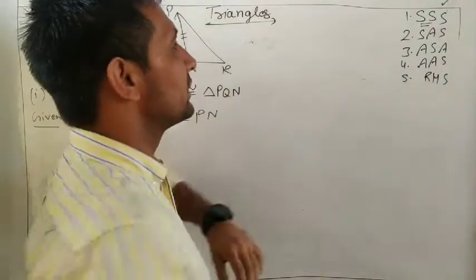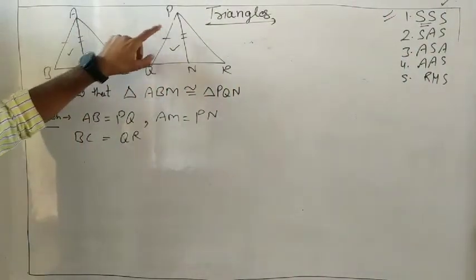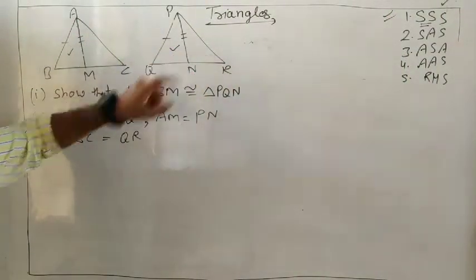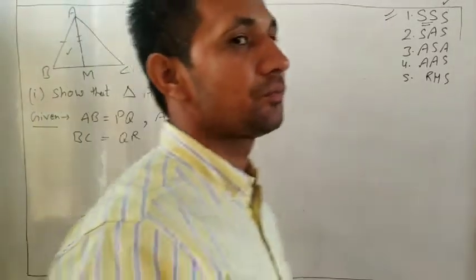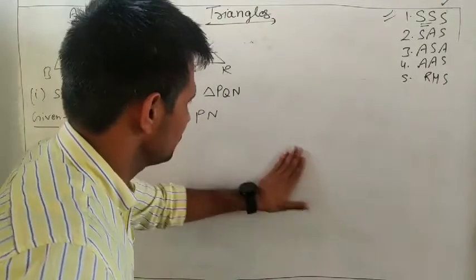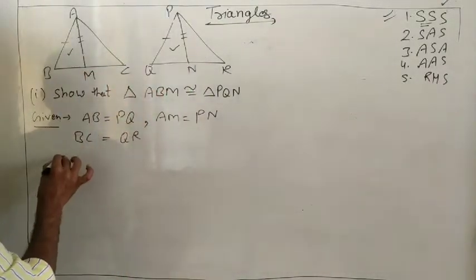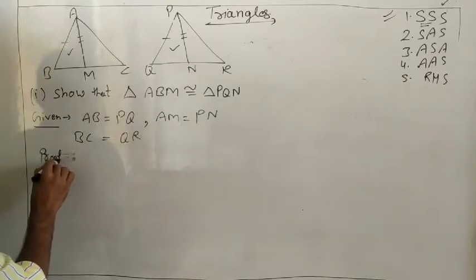So now which one? We have to prove BM equal to QN. How will we do it? Look, write in the proof: always, we take the two triangles we want to prove.